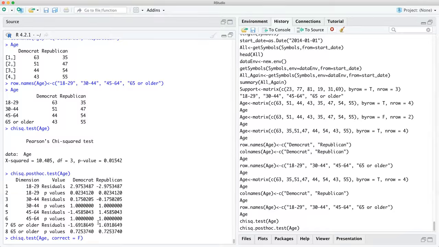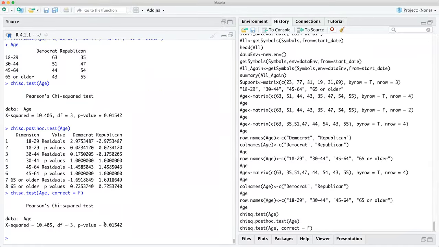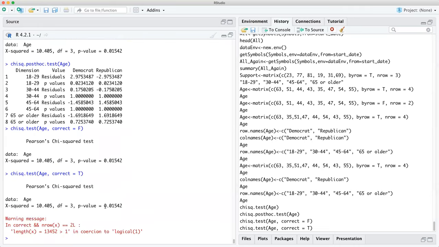In fact, if we do it without the Yates test, it's still significant without the Yates test. So is it the same? Yeah, I don't know why we're getting that when I do correct 4, and maybe if I go correct 2, are they the same? Yeah. Oh, I see, because of the length on that. So anyways, that's basically significant, but not as much as I thought it would be.